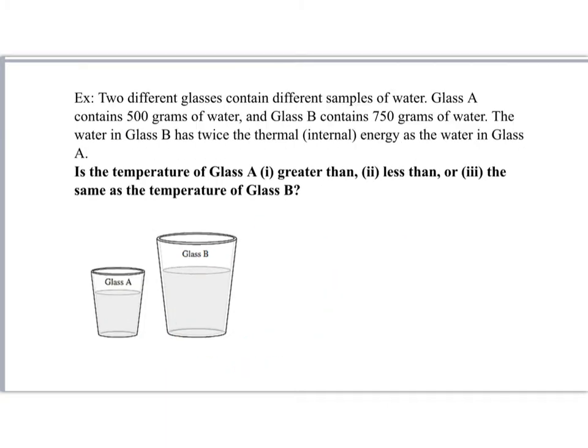Two different glasses contain different samples of water. A has 500 grams of water and B has 750 grams of water. So I can say that A has 2m and B has 3m grams of water. The water in glass B has twice the internal energy as the water in glass A. So again, the internal energy is equal to the kinetic energy plus the potential energy.